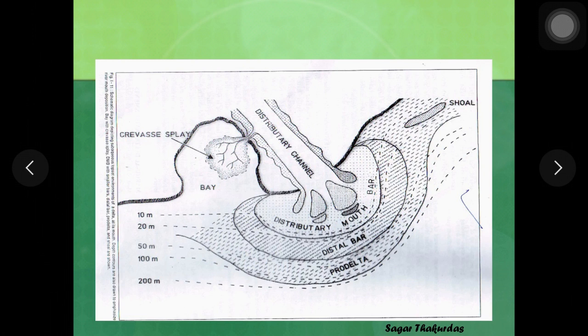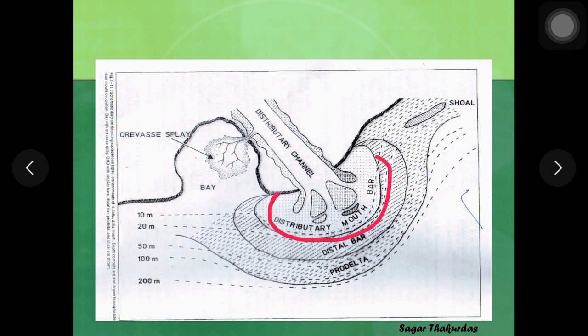Here you can see a straight delta distributary channel, levee deposits, in few cases you might see formation of crevasse splay, and the sediments which are deposited at the mouth of the delta here in the form of delta mouth bar.